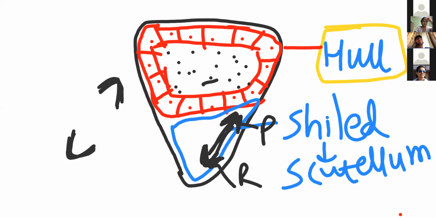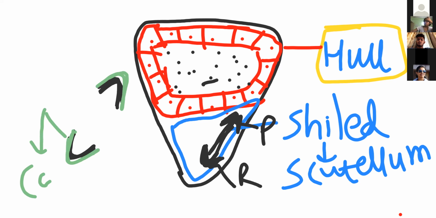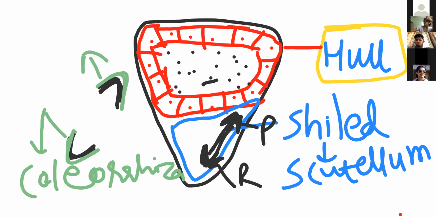So to develop the root system and shoot system, for protection they have a cap-like structure. This one which covers the radicle, not root, radicle, we call coleorhiza. And the one which covers the plumule we call